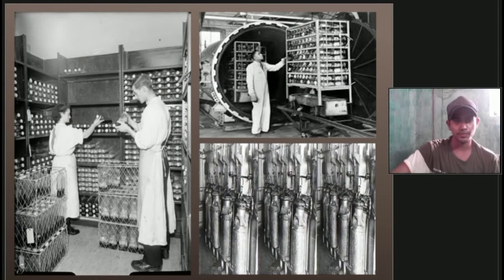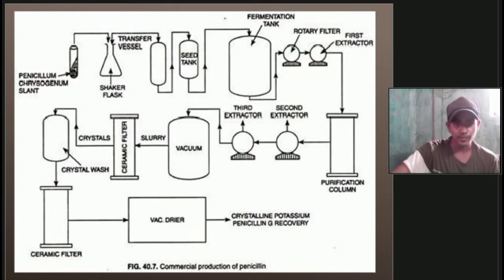So you can see here, these are the cultures which are kept in the rack, and they are taking the culture, and here is the process of obtaining the antibiotics going on. So this is the fermenter. You can see here the rack of cultures. So the chemist is observing the culture conditions of the penicillin, and this is the commercial production of penicillin process.